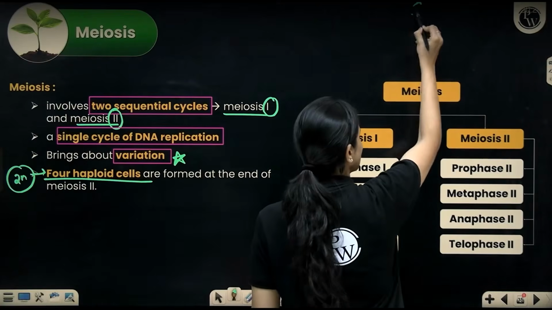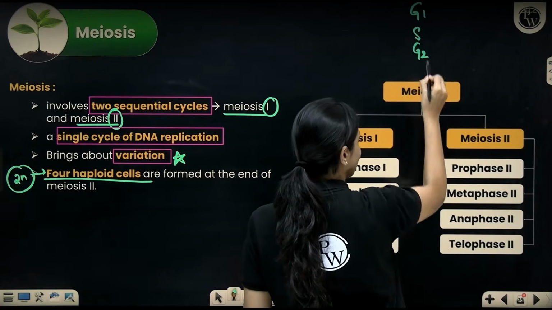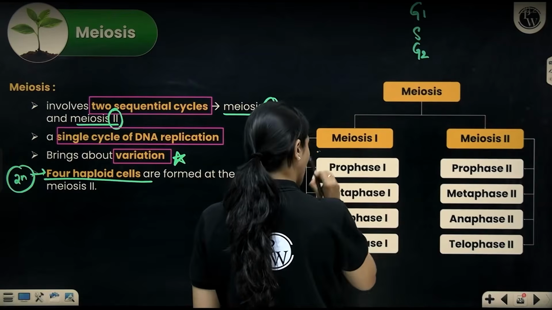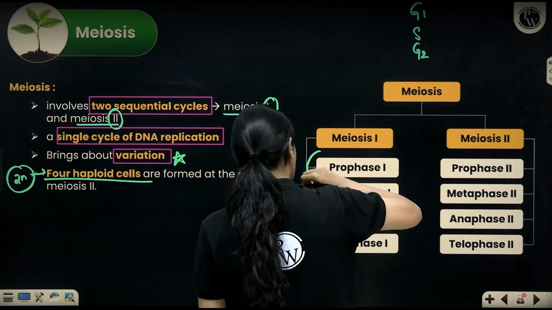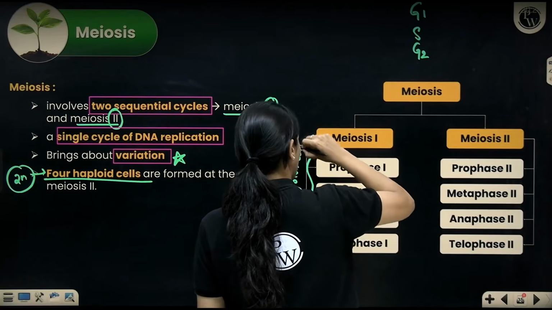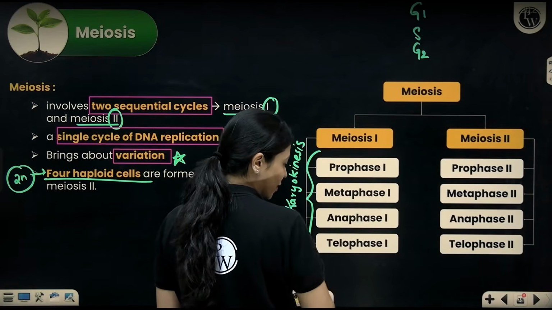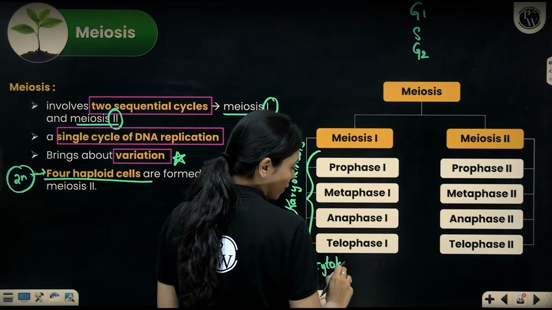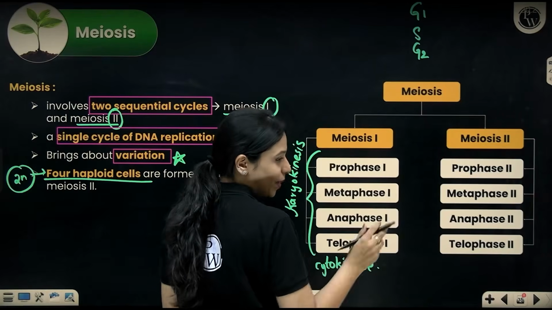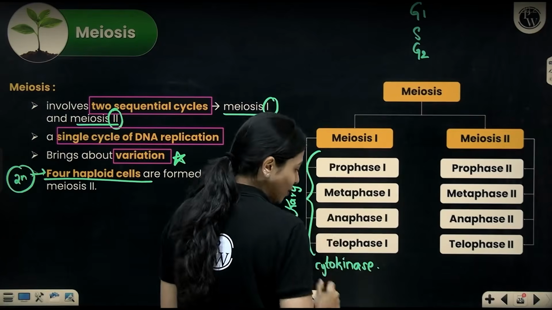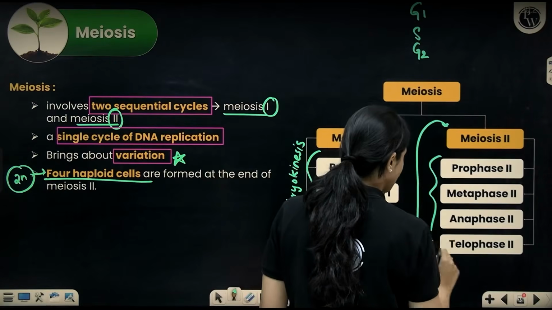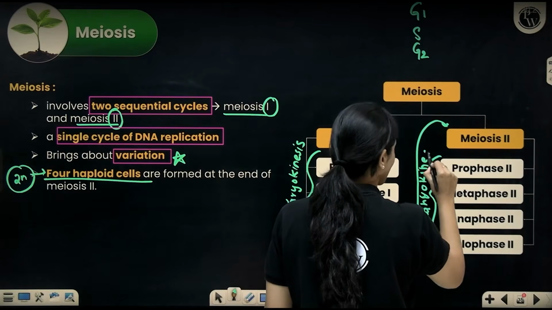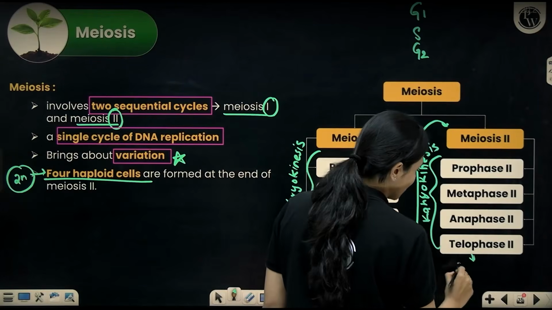So, you have interphase G1, S, G2, then meiosis is happening. In meiosis, again you have meiosis 1, meiosis 2. In meiosis 1, again you have karyokinesis, which includes prophase 1, metaphase 1, anaphase 1, telophase 1. Cytokinesis after telophase 1 may or may not happen. Following that, you have karyokinesis of meiosis 2, where you have prophase 2, metaphase 2, anaphase 2, telophase 2. Following that, you have cytokinesis again.